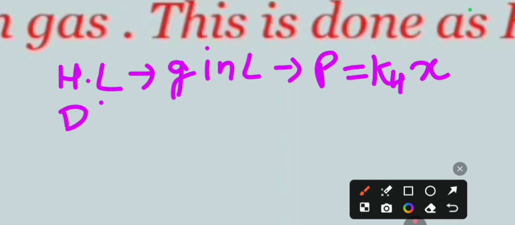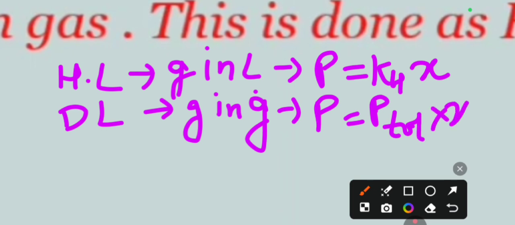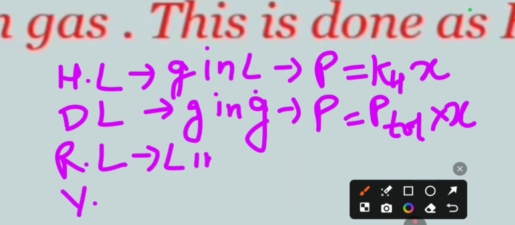According to Dalton's law, it is applicable for gas in gas. Then partial pressure is equal to P total into mole fraction. According to Raoult's law, for volatile liquid, it is applicable for liquid in liquid.